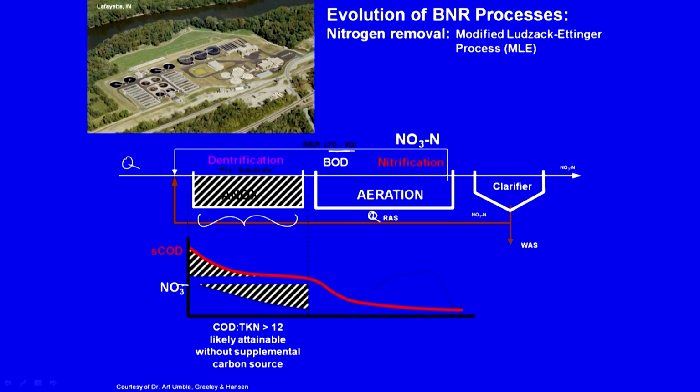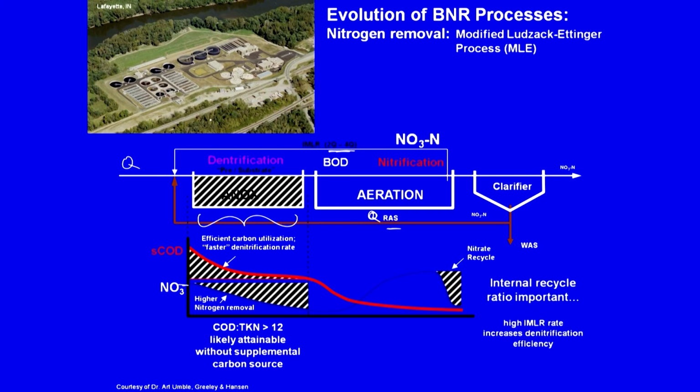Why is that? There is more nitrate. So, efficient carbon utilization and higher nitrogen removal, and during aeration you have further removal of the COD or BOD, and during aeration you have nitrate being increased, but again because it is being recycled, let us say they are in effect saying that this is what it will look like. So, in general net you will have a greater nitrate removal. So, the source of nitrate for the anoxic tank is not only from the return activated sludge, but from the internal recycle.